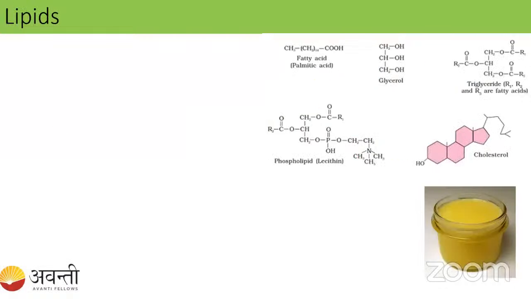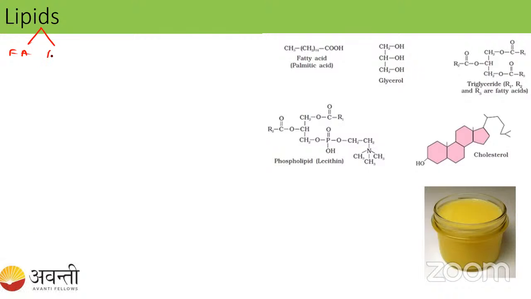Okay. So let us come to the lipids. What is a lipid, students? We have talked that lipids are made up of fatty acid and glycerol, right? We will call it alcohol.